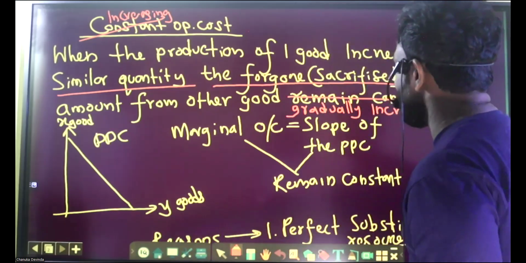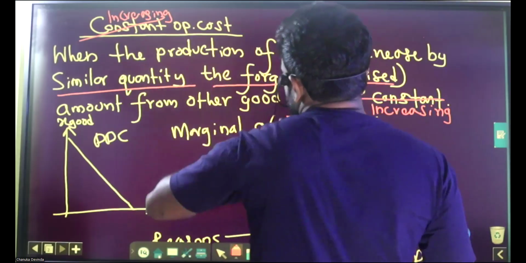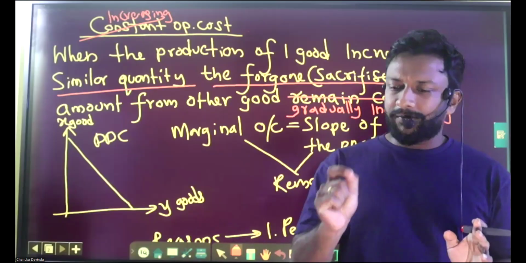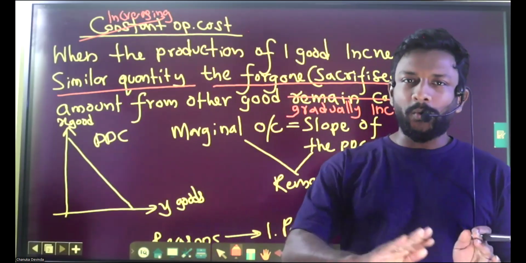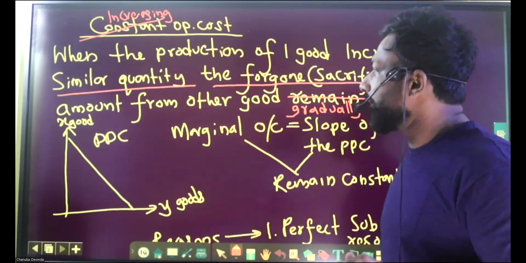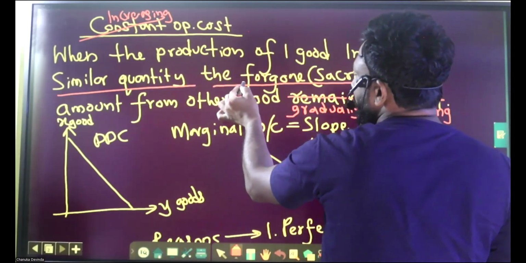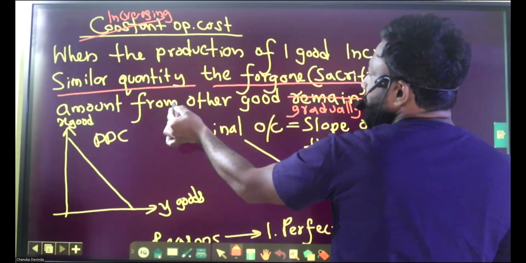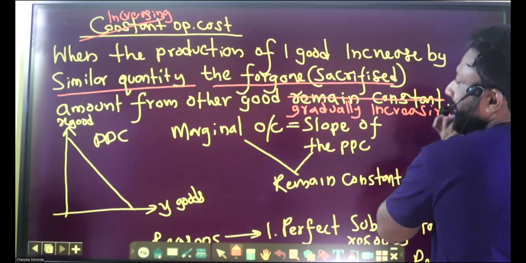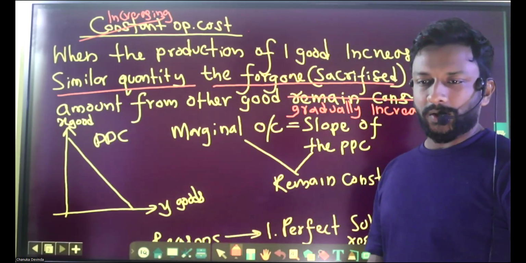So you can keep in mind the same definition for both increasing and constant opportunity cost. Only one thing changes. When the production of one good increases by a similar quantity, the foregone or sacrificed amount from the other good is gradually increasing. So that is increasing opportunity cost.